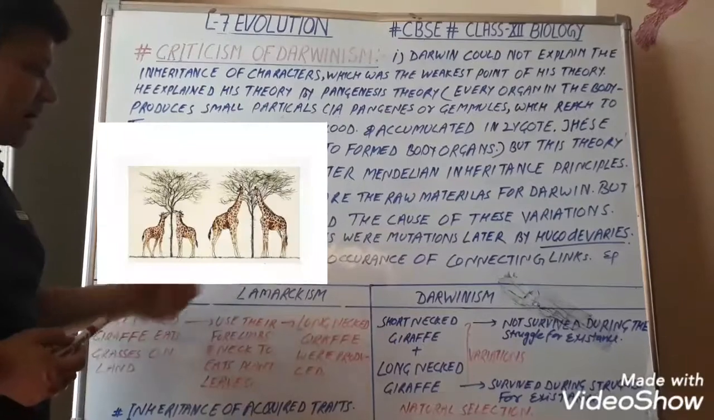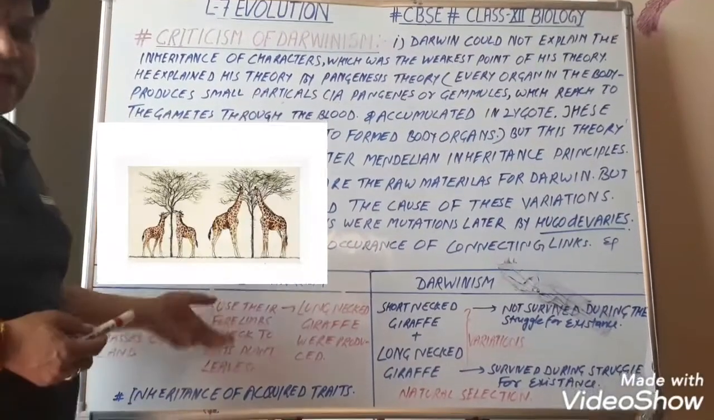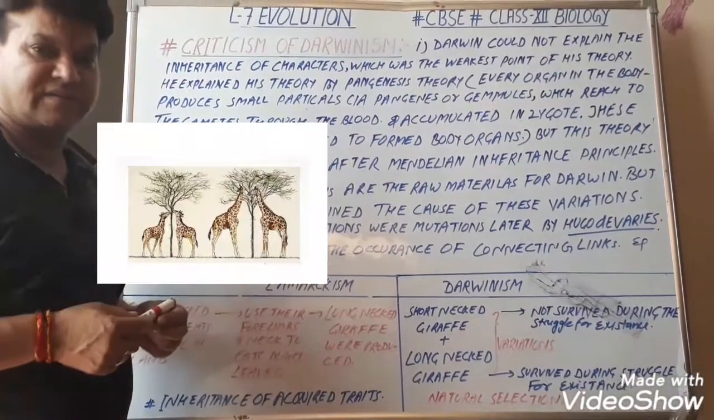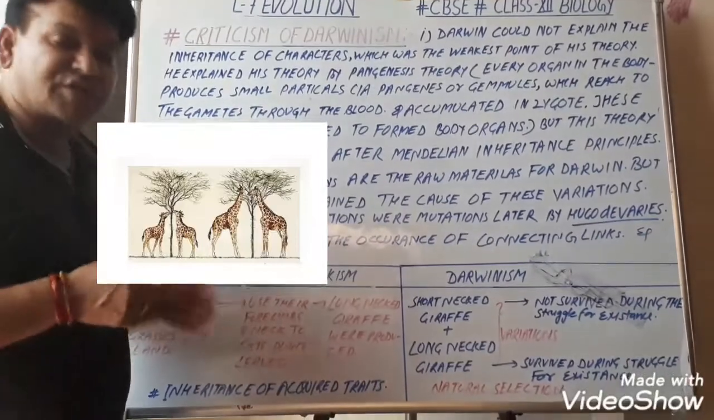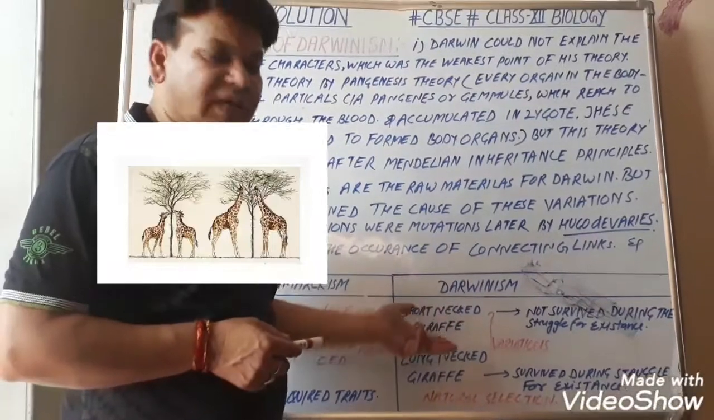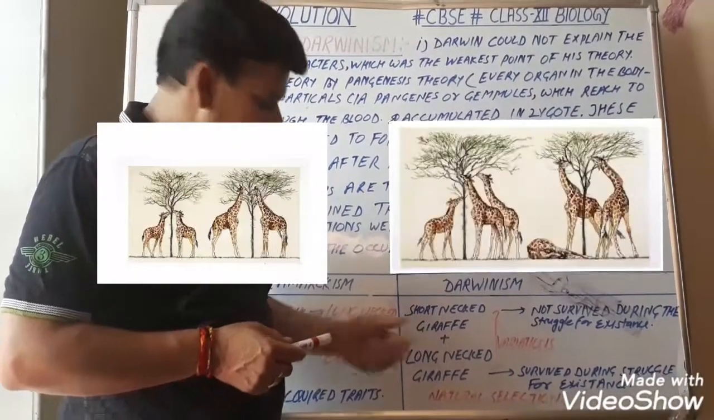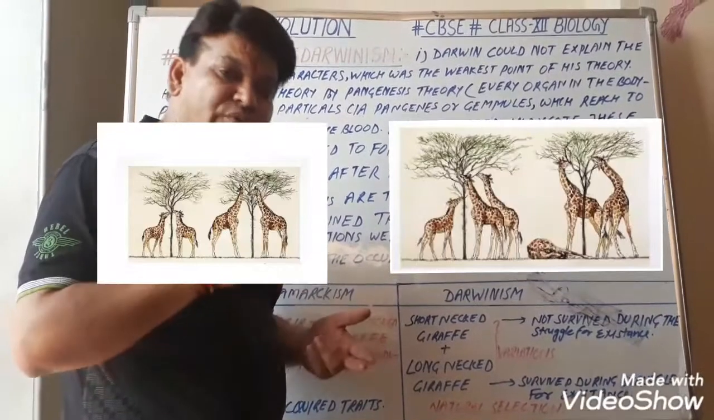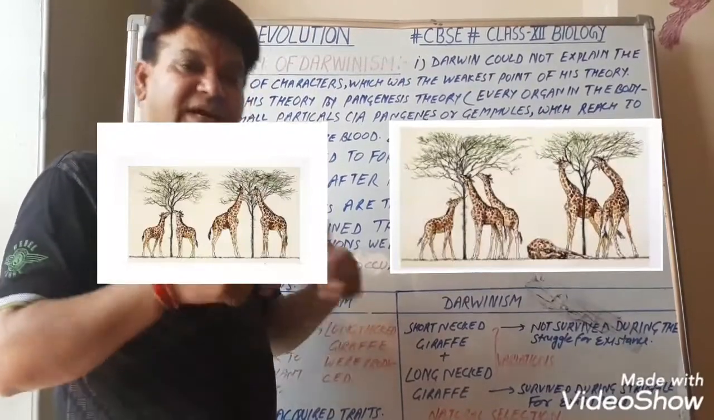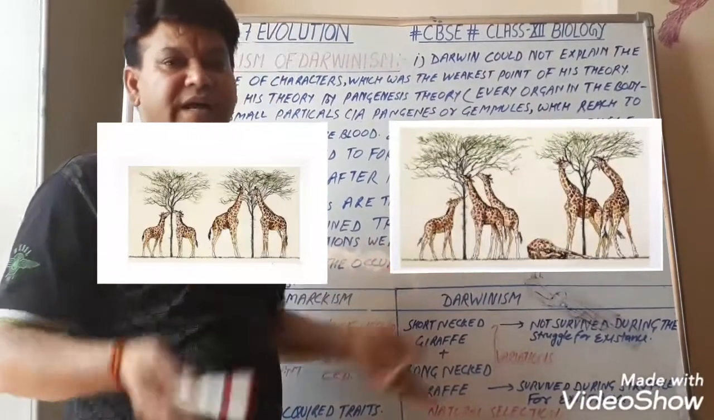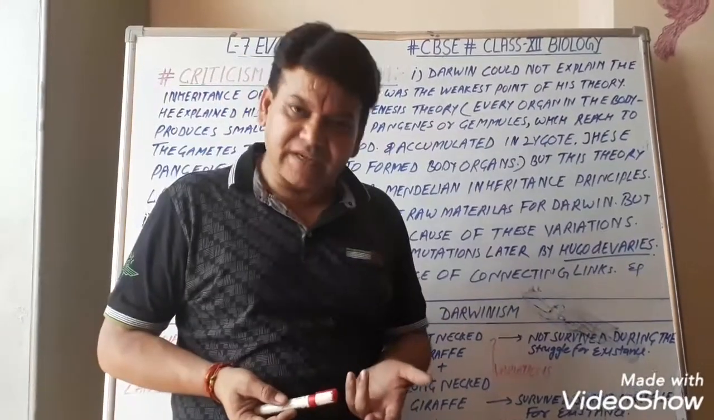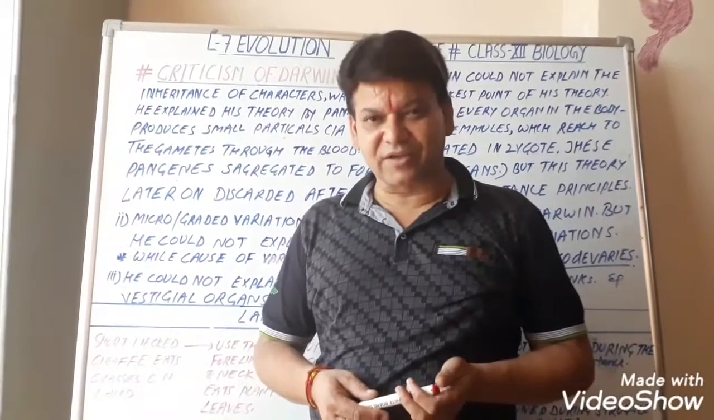Lamarckism is based on the inheritance of acquired traits. Acquired means required traits. Only acquired characters are transferred to the next generation. While the Darwin theory is based on the survival of the fittest and natural selection. That is, due to variant characters, the variant genes are responsible for survival, and these variant genes pass on to the next generation. So this is the difference between Lamarckism and Darwinism. Thank you, and have a nice day.